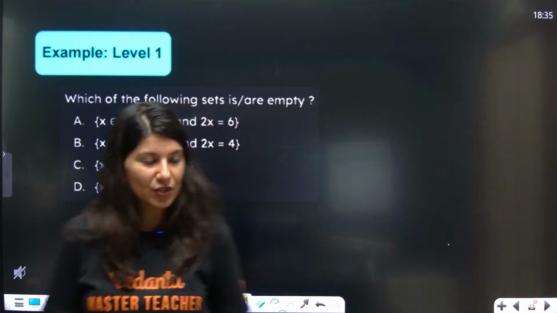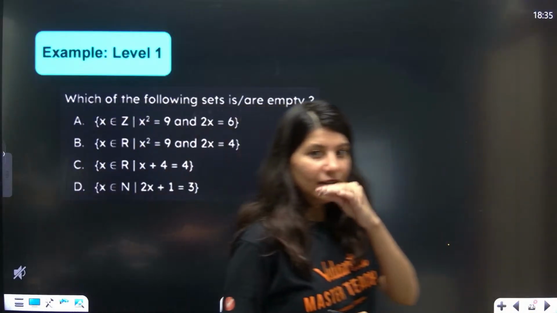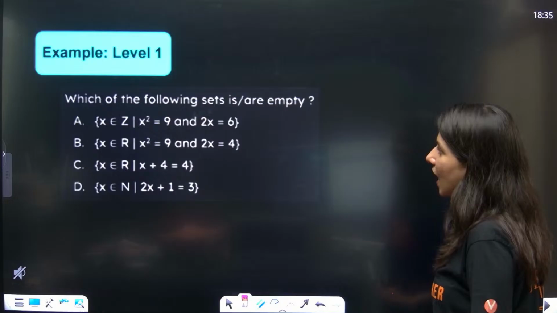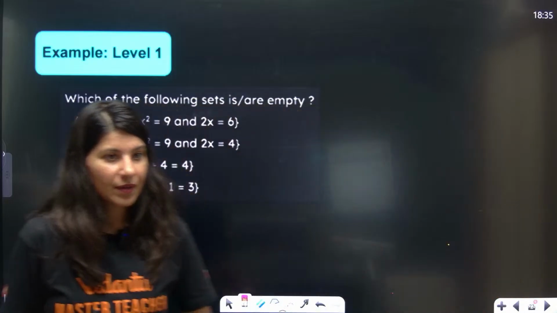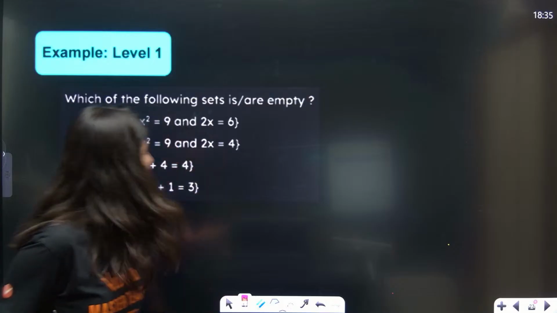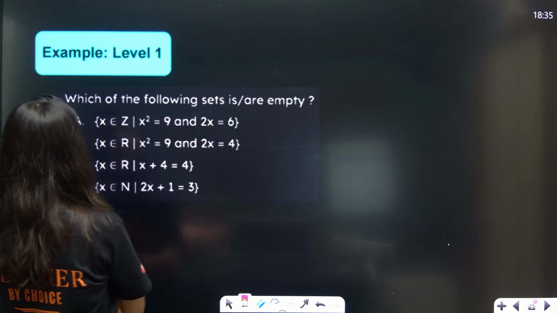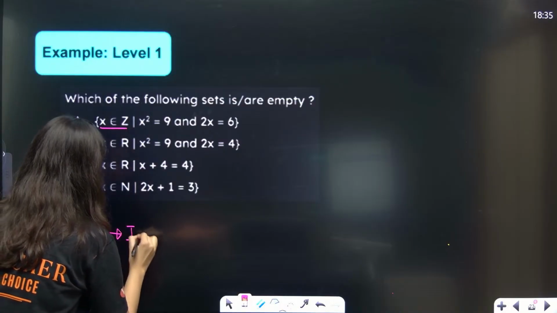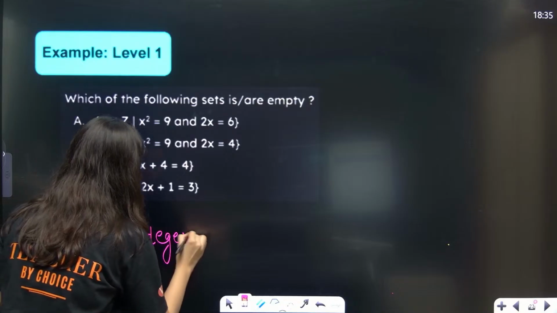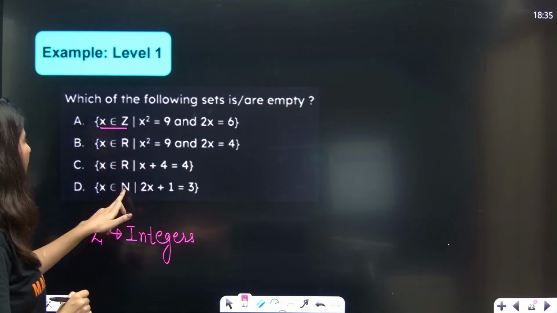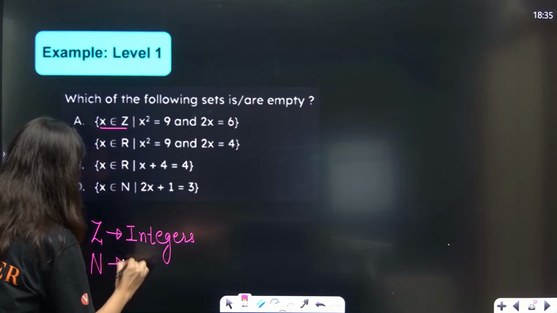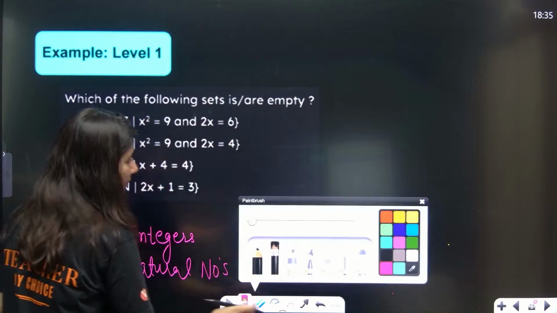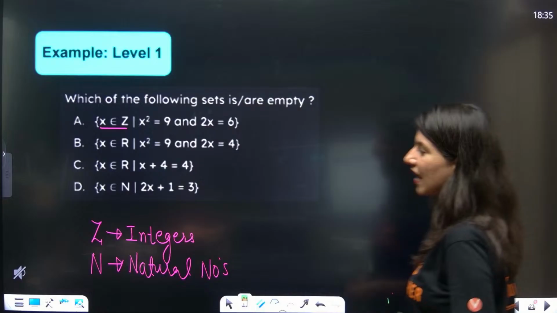Let's solve a couple of questions. Which of the following sets are empty sets? First of all, let's talk about set A. X belongs to Z. What is Z? Z means integers. First of all, you should know this. Z means integers, N means natural numbers, and R means real numbers.